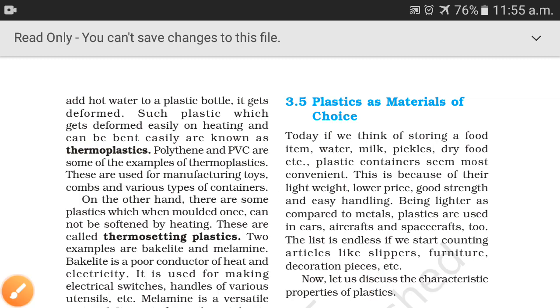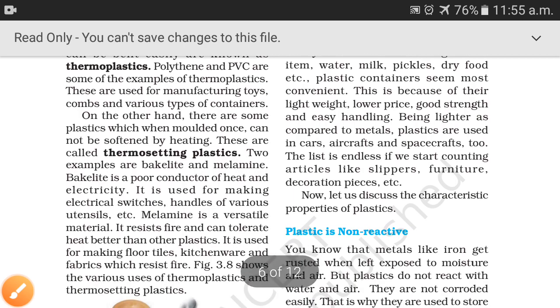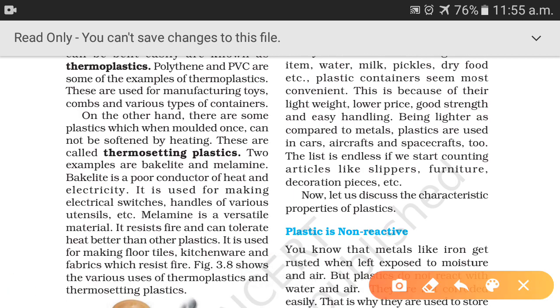On the other hand, there are some plastics which when molded once cannot be softened by heating, and that is known as thermosetting plastics. Right, what is thermosetting plastic? The plastic which does not get deformed or softened on heating. Now the question arises, why so? Why does thermoplastic bend easily on heating, and why does thermosetting plastic not bend on heating?